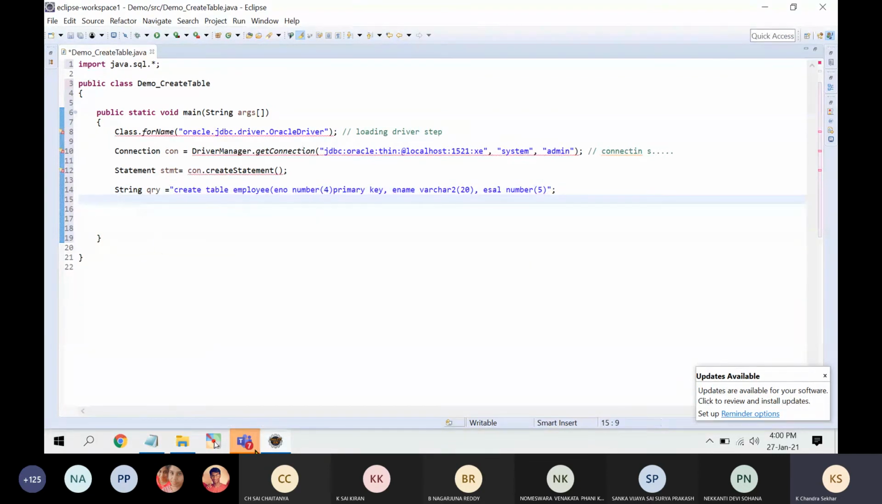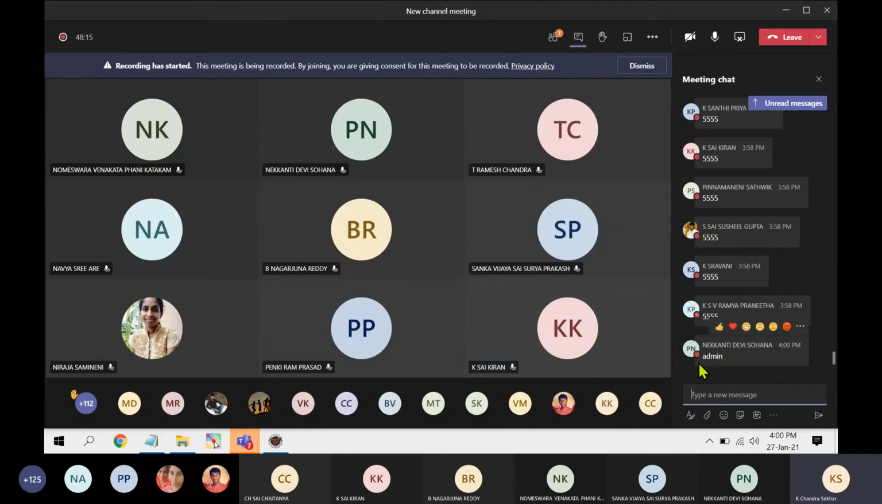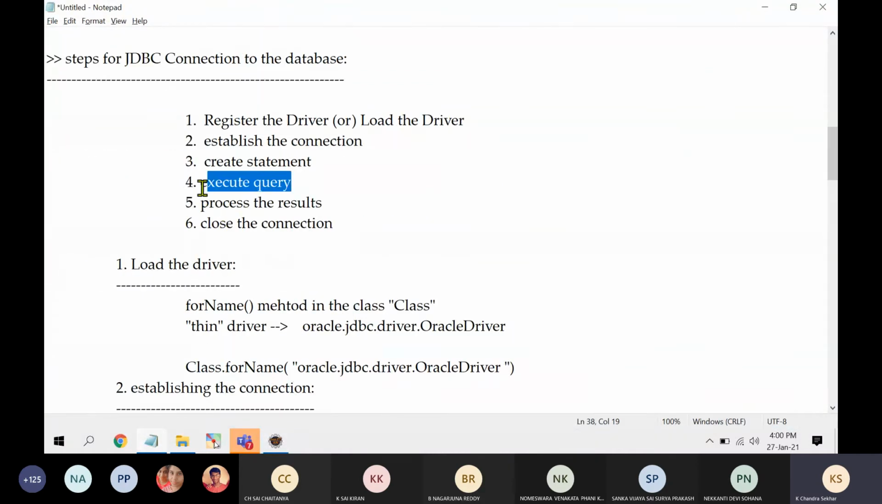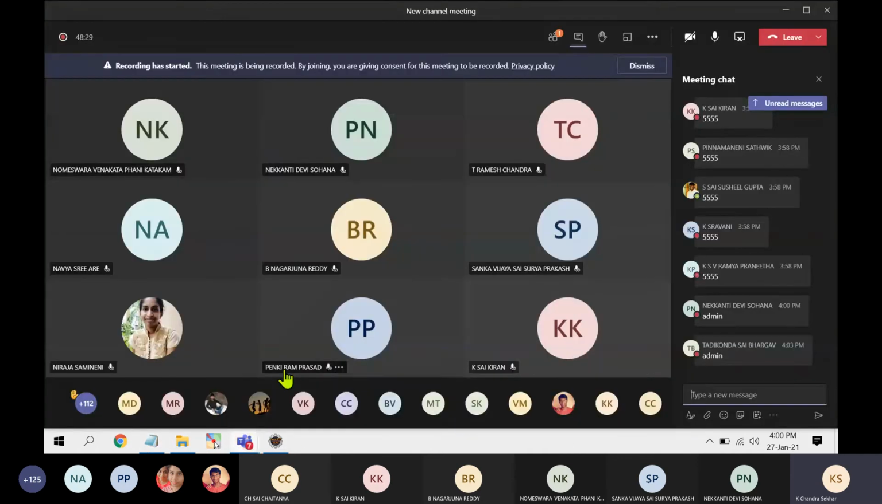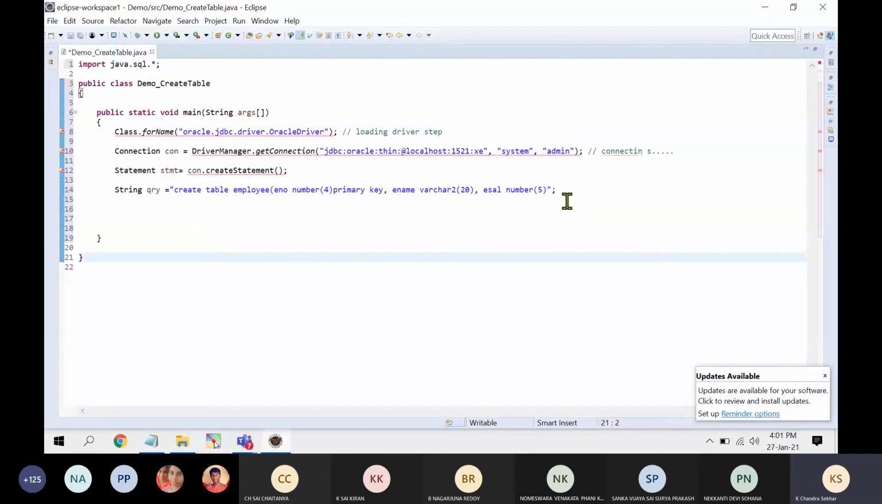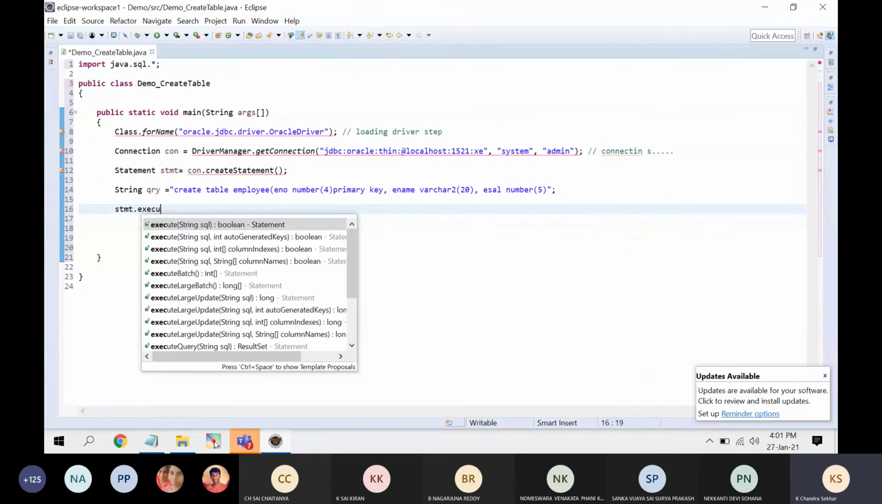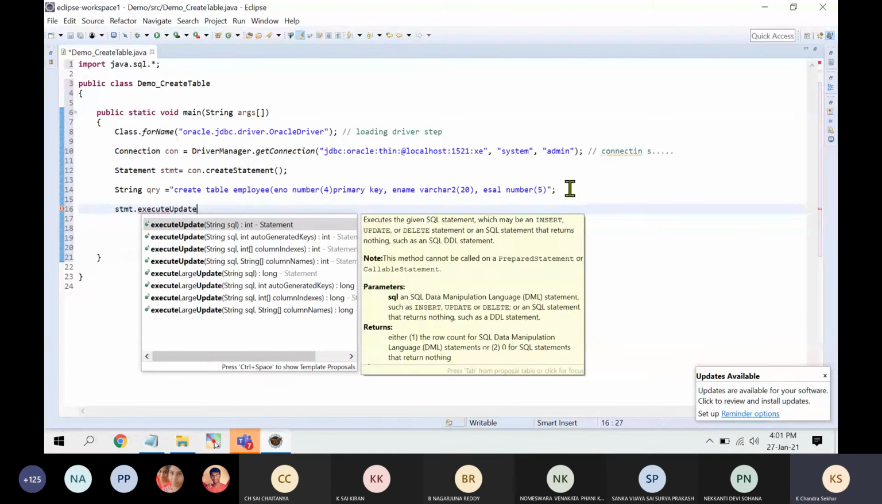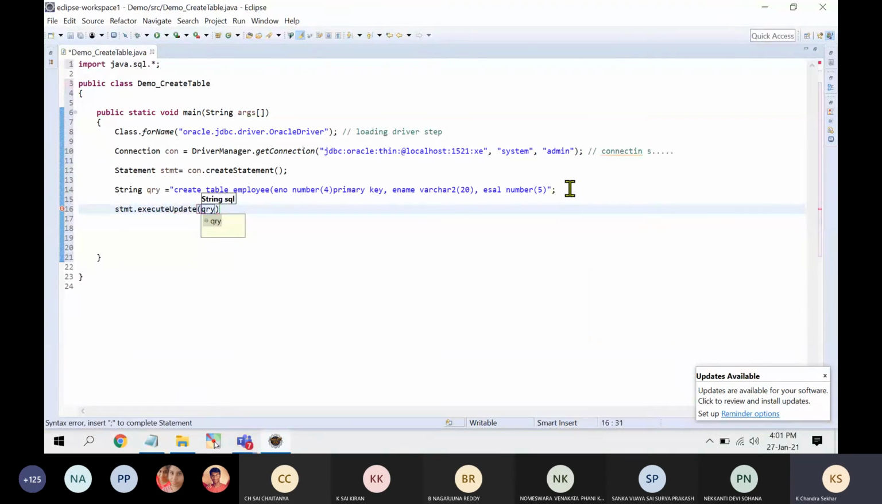Any doubt with respect to query creation? So the query is created. What is the next step after query creation? Execute the query. Just now we have created one simple query. Now we need to execute. So how to execute? Executing a query: statement.executeUpdate. What is our query object? qry.